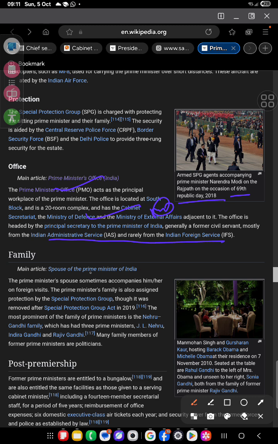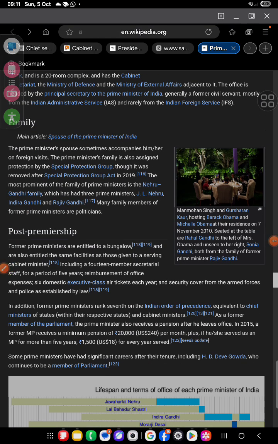The family: the Prime Minister's spouse may sometimes accompany him on foreign visits. The Prime Minister's family is also assigned protection by the Special Protection Group. The Special Protection Group of 2019: the most prominent families are Nehru-Gandhi, Jawaharlal Nehru, Gandhi, Rajiv Gandhi, and many family members. So Manmohan Singh's wife Gursharan Kaur was hosting Barack Obama and Michelle Obama at the residence, and Rahul Gandhi was left with Mr. Obama, and unseen Sonia Gandhi, both from the family of the former Prime Minister Rajiv Gandhi. So you can see this in the picture.